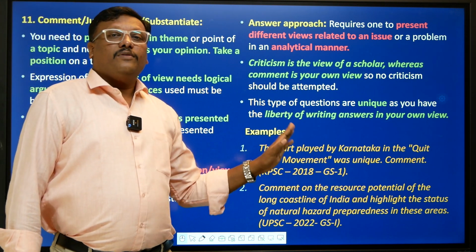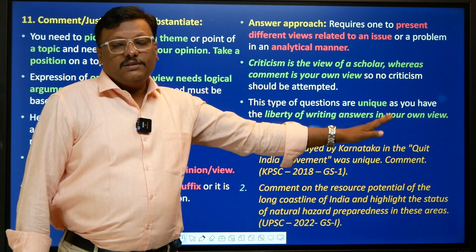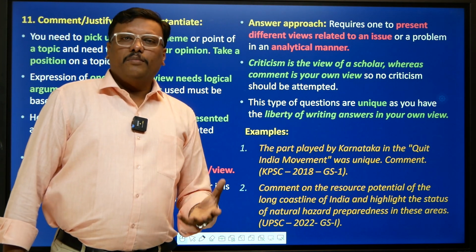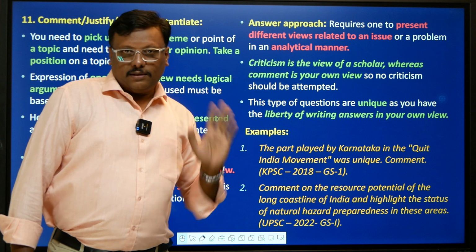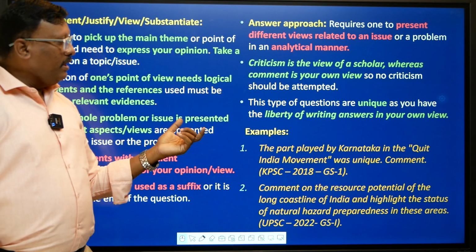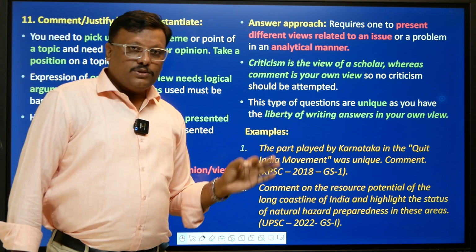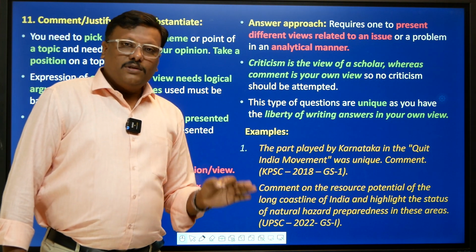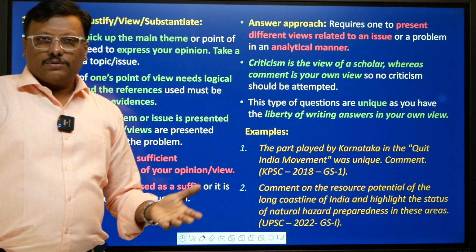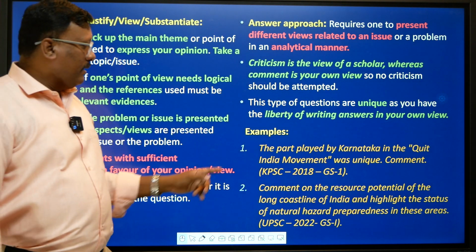questions can be asked in paper 4, your GS, that is ethics, integrity and aptitude, because mostly opinion-based questions will be asked in ethics, right? So this sort of question will be more, and you can have the liberty of expressing your views, but based on concrete arguments, logical arguments supported with evidences. It can be from any source. Evidence is most important, right?